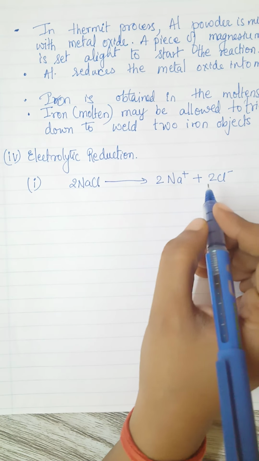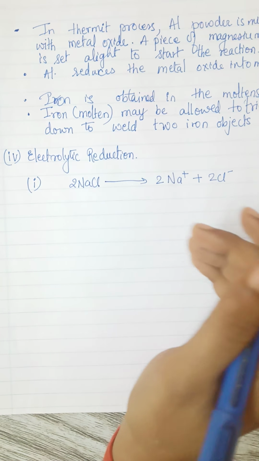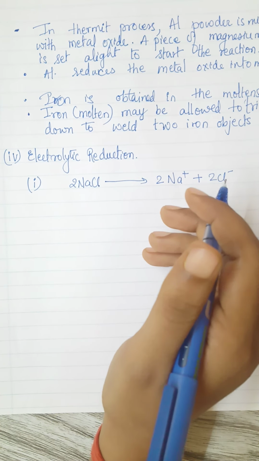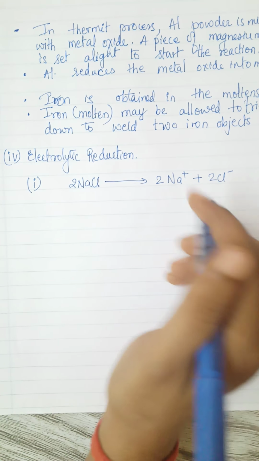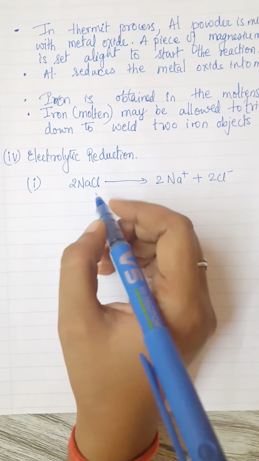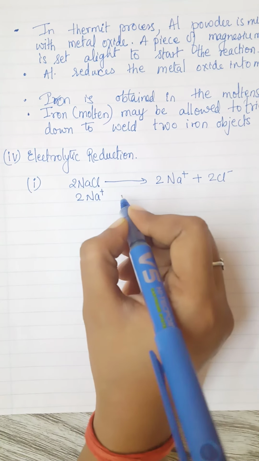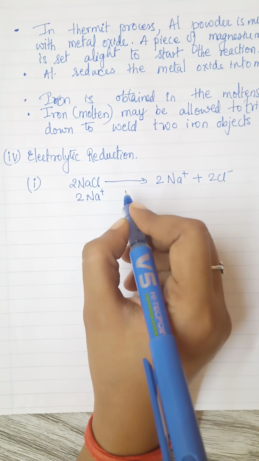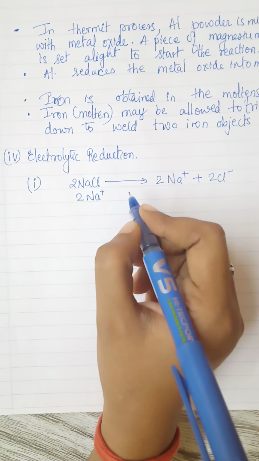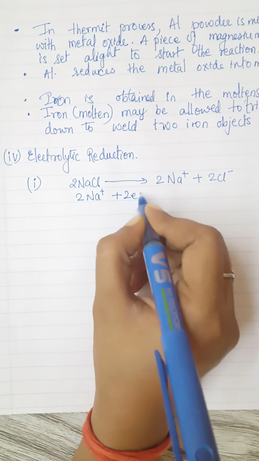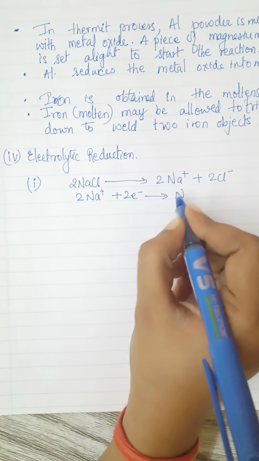Now what will happen at cathode and at anode? As I already told you, the cathode provides electrons to the metal. So this means the reaction of Na, where will you get it? At cathode. Cathode is what? It is the negative terminal. So from there you get 2 electrons and it becomes 2Na.